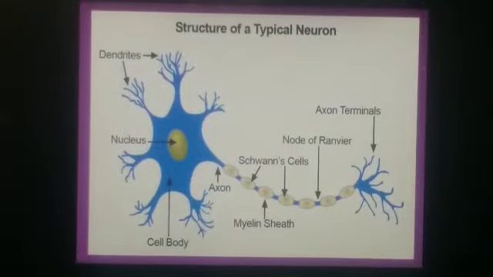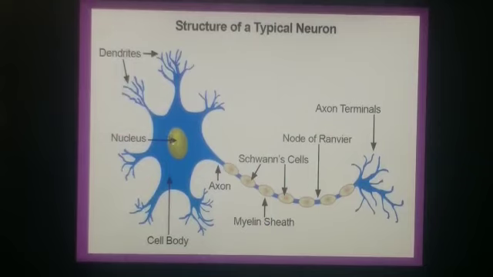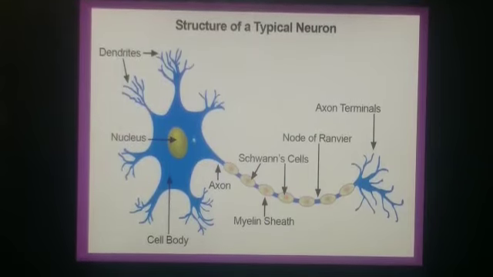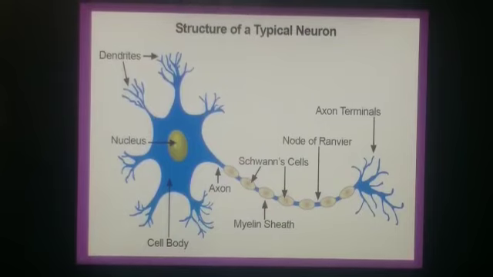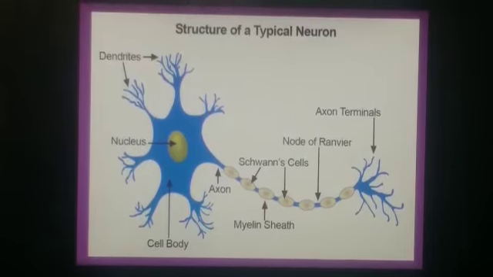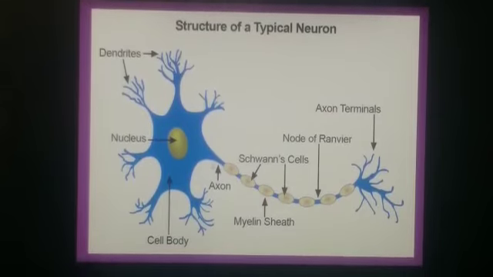This is a diagram of a neuron. Here you can see this is the total cell body, this dark blue color filled part. This is the nucleus. This is dendrons. These are dendrites, and this is the axon part. Then this is axon terminals.